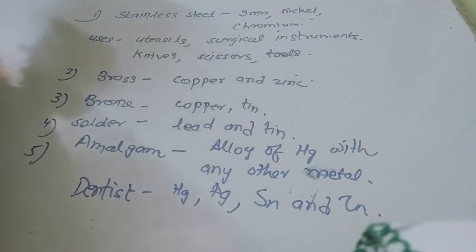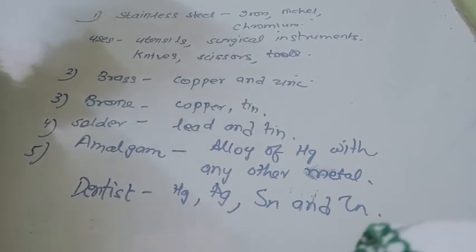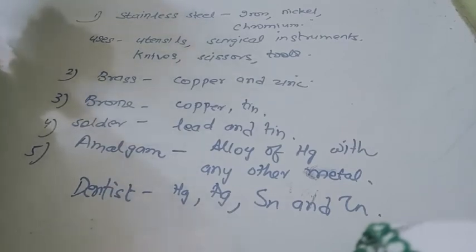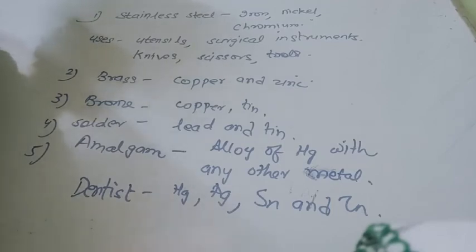Now gold. You have heard of 24 karat gold or 22 karat gold, these words used when we go for purchasing gold. So what do we mean by 22 karat or 24 karat gold? 24 karat gold is pure gold, it is 100% pure. But 24 karat gold is very soft, we cannot make ornaments out of it, because if we make ornaments of pure gold, they will be very soft and their shape will change. So in order to make it a little hard, we mix it with silver or copper, and there the carat will reduce.